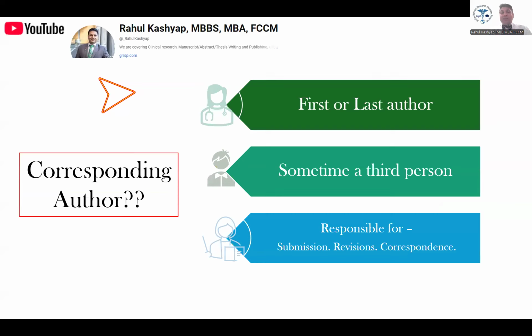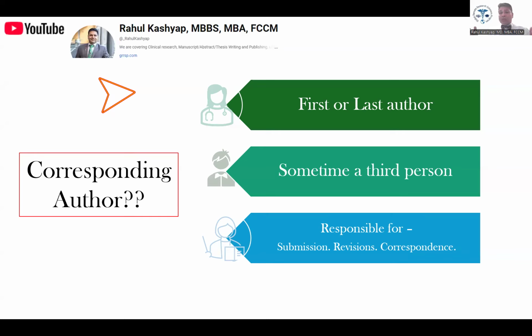So many times you will see the first author, even the junior person, become the corresponding author or be listed as a corresponding author. I have seen it 50, 60, 70% of the time that the last author, the mentor or the senior author, is the corresponding author. It depends on who needs to be there, what is the requirement. Sometimes if the mentee is not known and the journal recognizes the senior author or mentor, they become the corresponding author. Sometimes mentors or senior authors are so busy that they let the mentee do the revision and submission, and the mentee becomes the corresponding author.